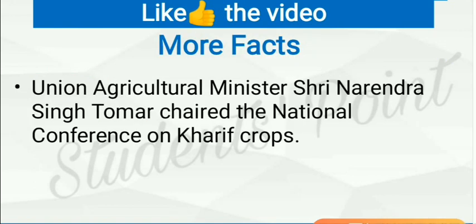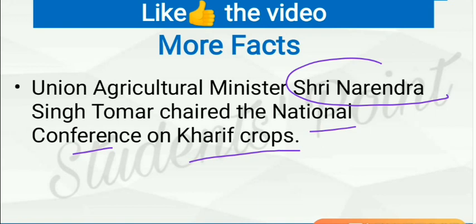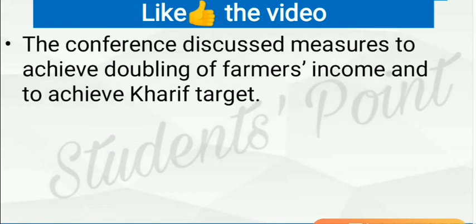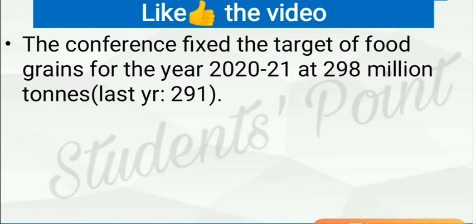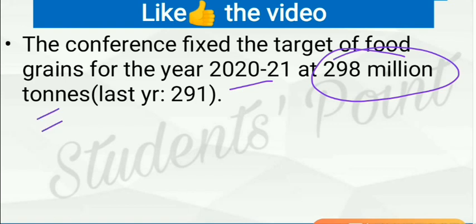Let's see some more facts. Union Agriculture Minister Sri Narendra Singh Tomar chaired the National Conference on Kharif Crops. The conference discussed measures to achieve doubling the farmers' income by 2022, and the conference fixed the target of food grains for the year 2020 to 2021 at 298 million tons, while last year the target was 291 million tons.